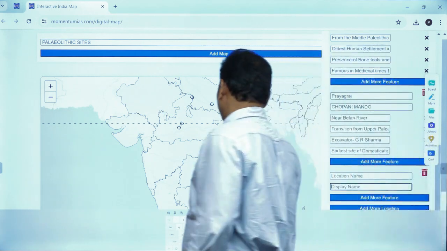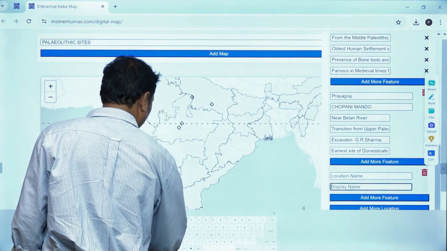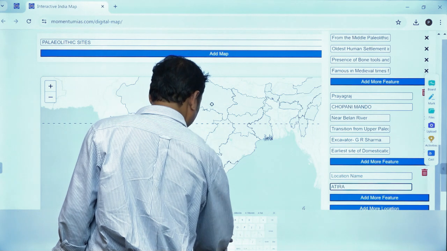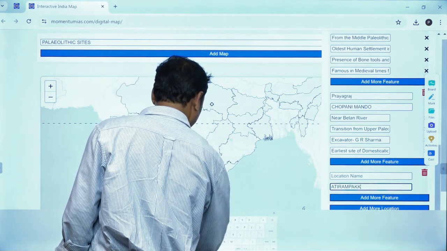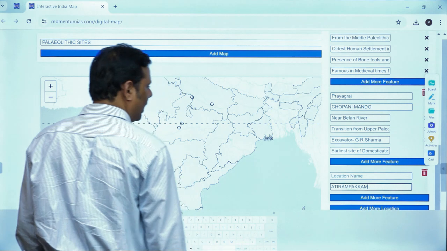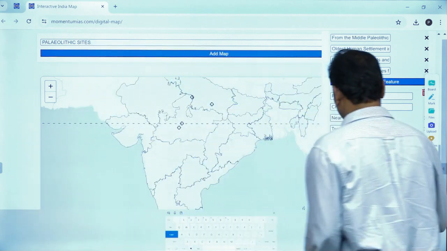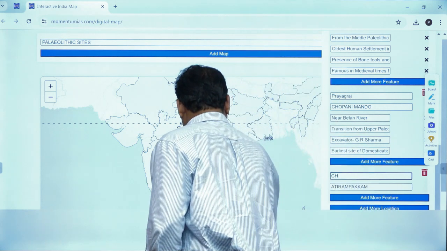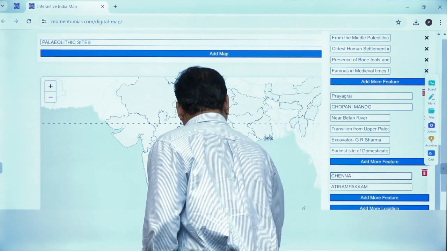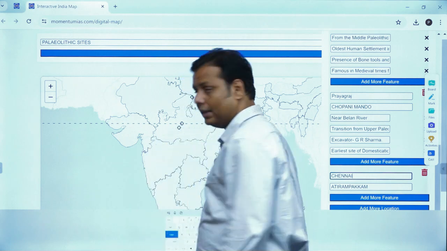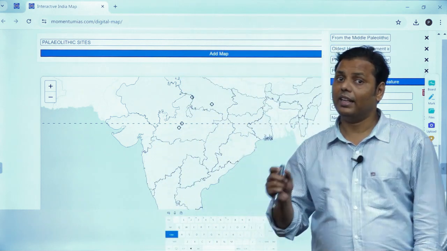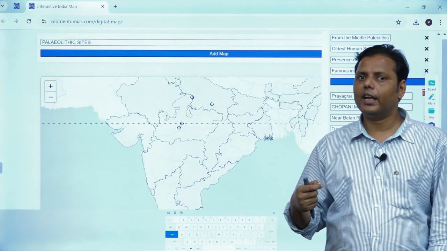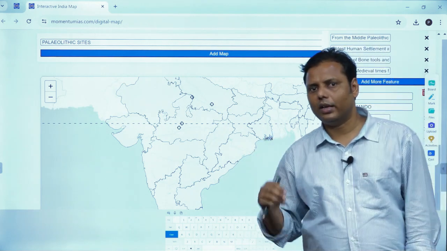Let's say if I go for one site that is called Atirampakkam. Now it is falling close to a place called Chennai, correct? So let's say we put Chennai here, because in the map you cannot find it all the time. It is not true always, but yes, all the time you cannot find the exact historical names. That's the problem, and that is why we have been finding it with the modern names. In that case, the accuracy can be maintained, right?